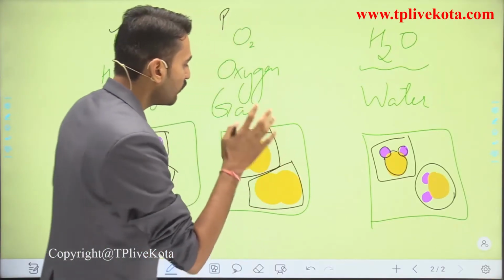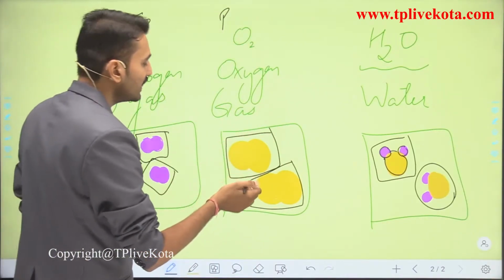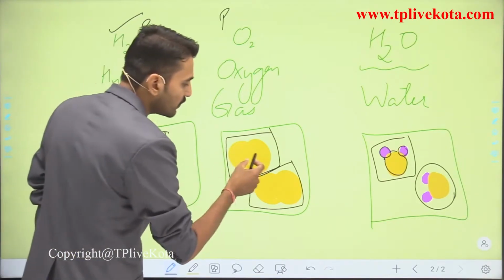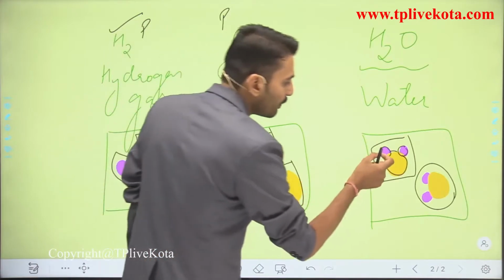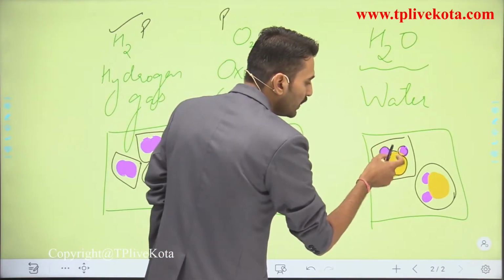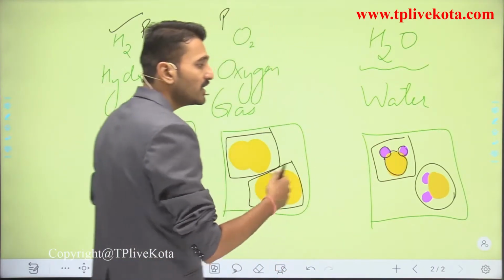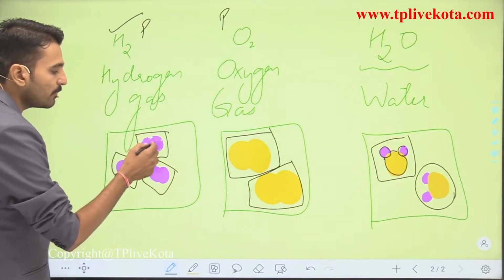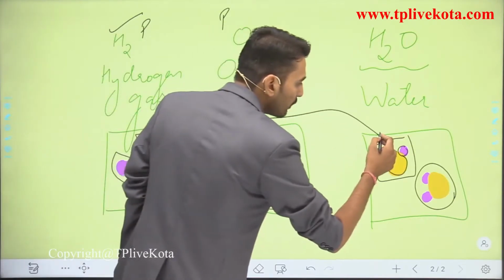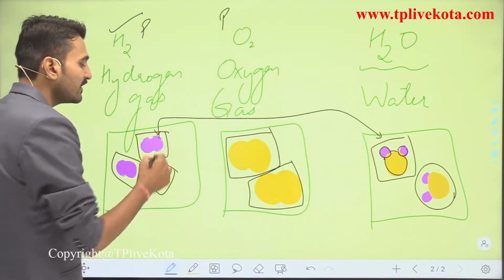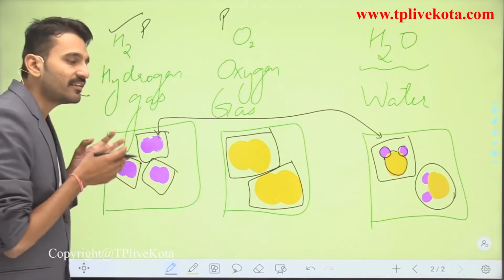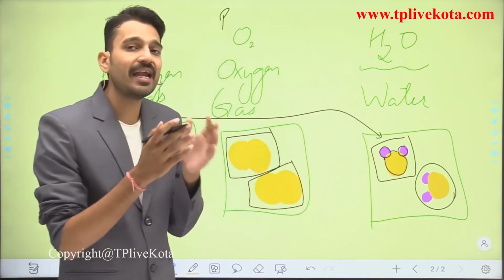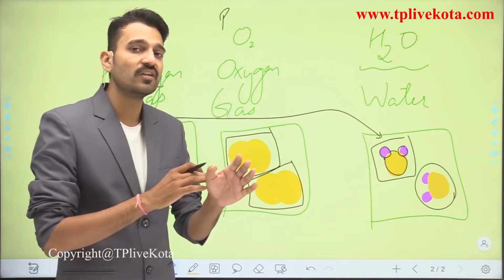So students, what I want you to concentrate on here is that it contains the particles of only pink color, it contains the particles of only yellow color, and it contains the particles of two pink color and one yellow color. So are these particles all the same? No. Students, see here that the particles present in this pure substance, that is hydrogen, are entirely different from them. That is, their properties will be entirely different. They will not behave the same.